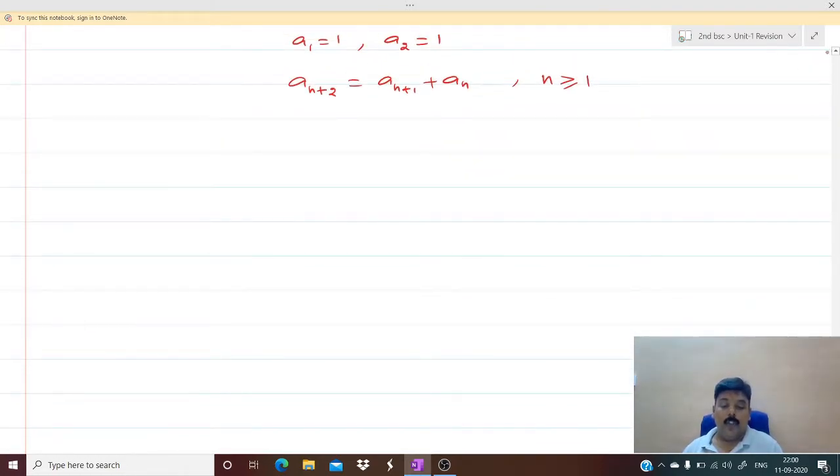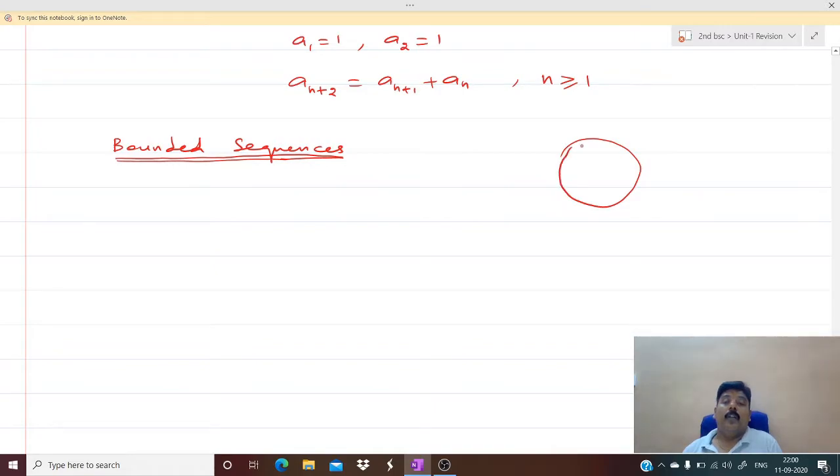So these are some of the standard sequences which you should know. Next, we'll move to the next heading, bounded sequences. So what is a bounded sequence? The name bounded means it should be within a boundary. For example, in cricket, normally we say boundary. Boundary means within that line.